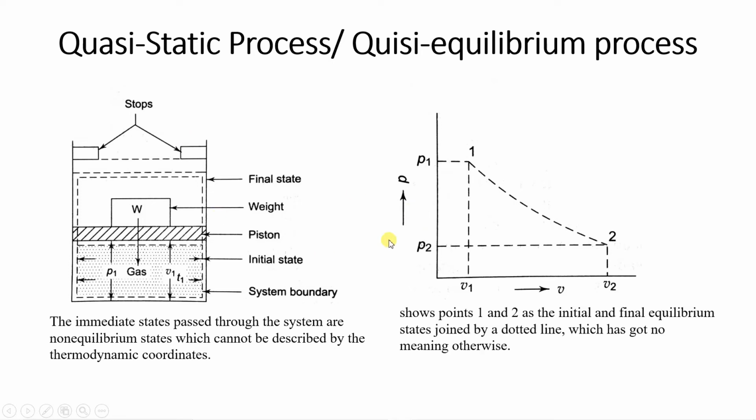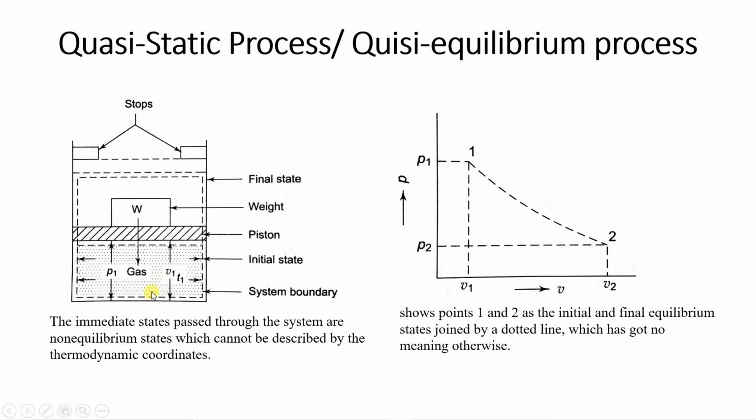Here you can see the process is an actual process. Suppose the initial state is 1 and the final state is 2, and the system undergoes a process. Here a cylinder and a piston are there. In between the cylinder and piston we have gas, above the piston a weight has been kept, and we have stops over here.